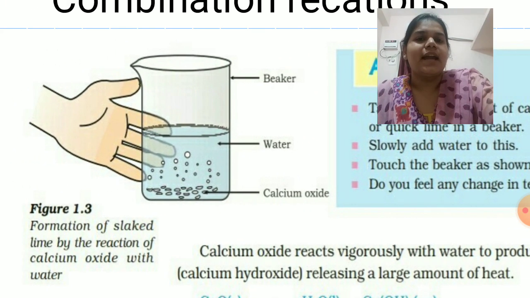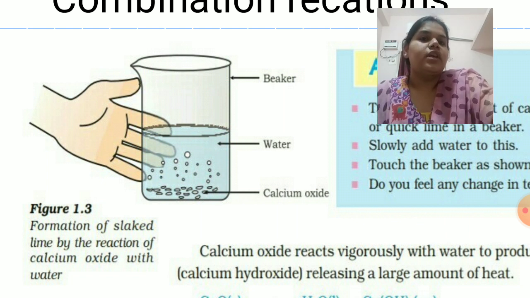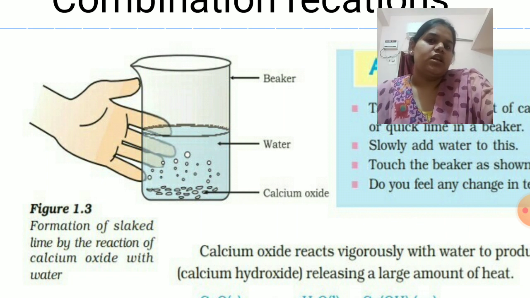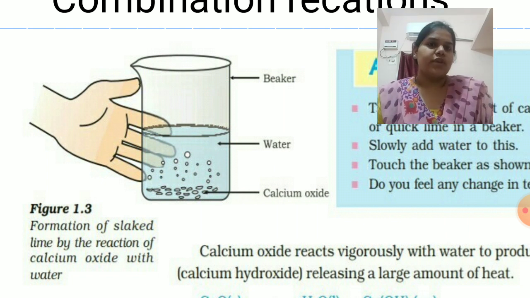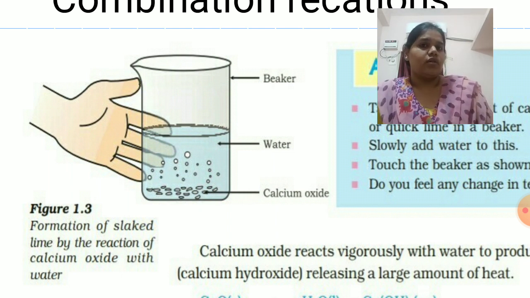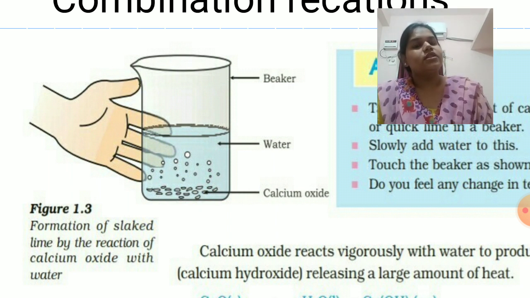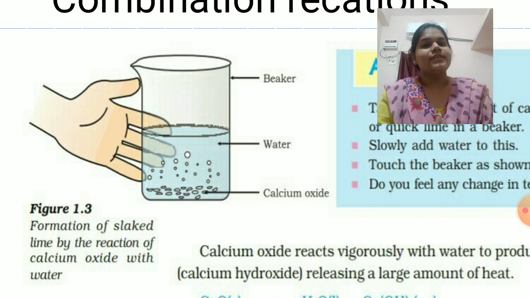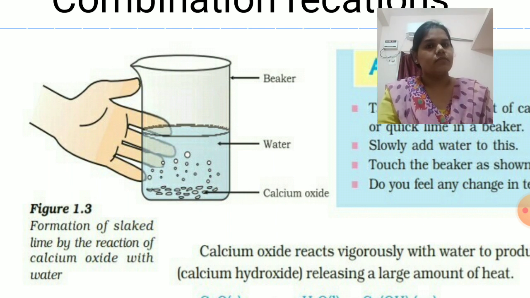See, this hand is touching the beaker. Why are we touching the beaker? To feel the temperature. Initially, it was at room temperature. But when we perform this reaction, this beaker becomes hot. Why does it become hot? Because this reaction produces a certain amount of heat. So this is known as an exothermic reaction.